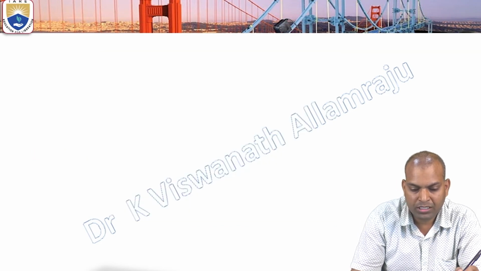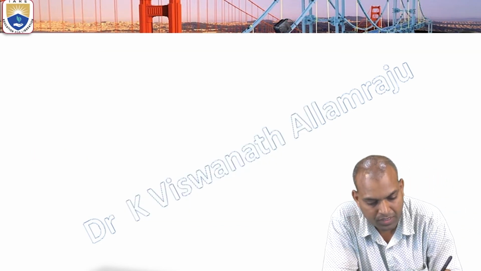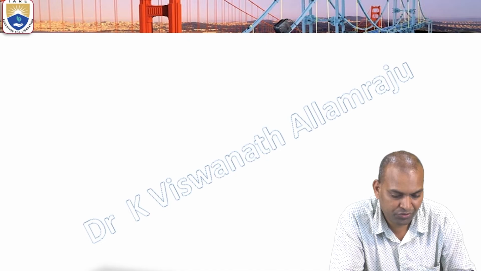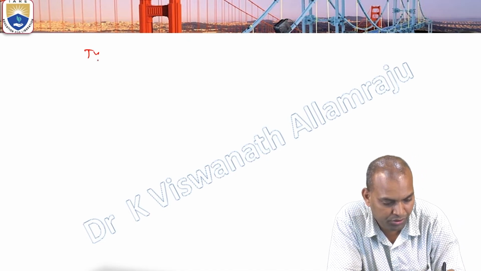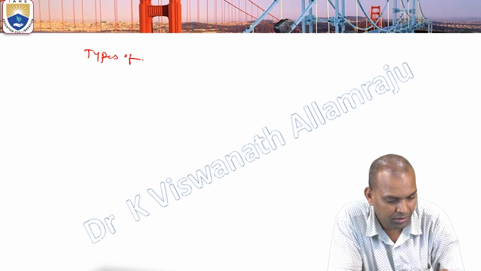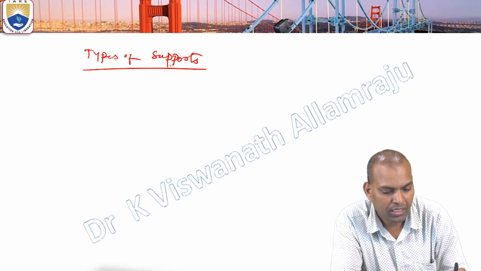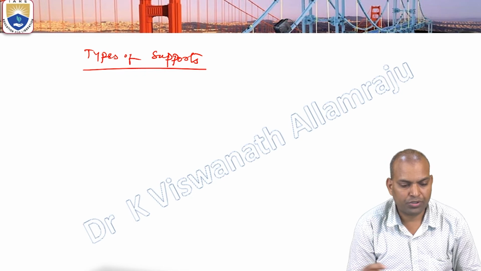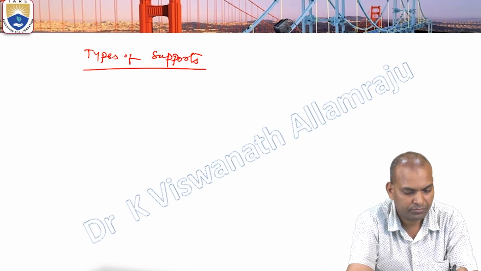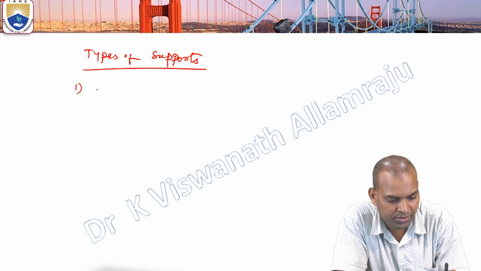Now, very important: what are the supports we have seen here? The types of supports. In the case of types of supports, the first one is knife edge support.